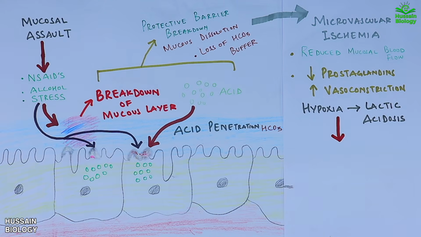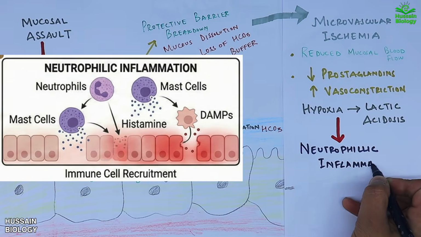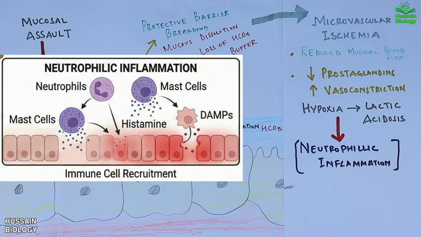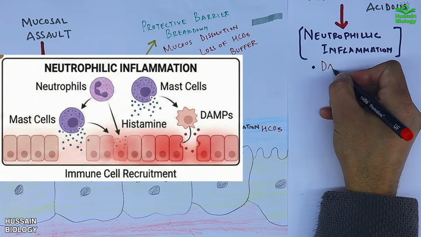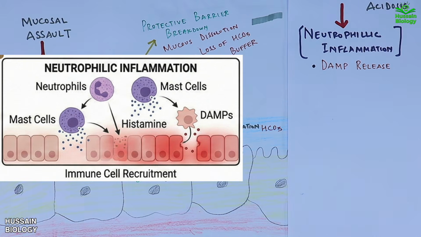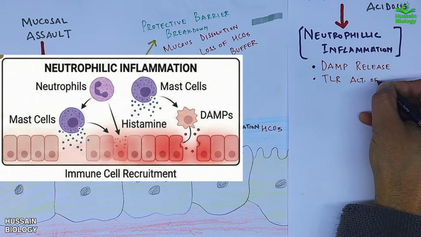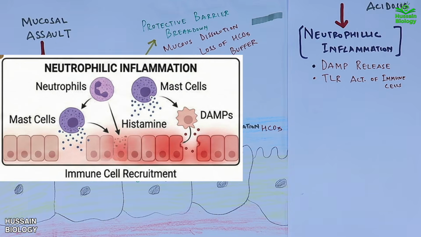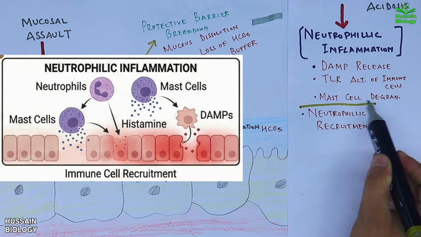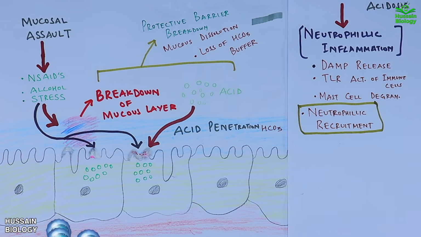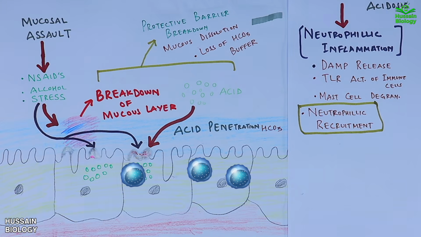Then we have the neutrophilic inflammation phase. We see the acid injury, mucosal breakdown, and local acidosis together trigger neutrophilic inflammation. The damaged cells release DAMPs, that's damage-associated molecular patterns, TLRs on the immune cells get activated, and mast cells undergo degranulation, releasing histamine and other mediators. All of these signals promote recruitment of neutrophils into the mucosa as shown in the animation. This neutrophilic infiltration is the hallmark of acute inflammation in acute gastritis.